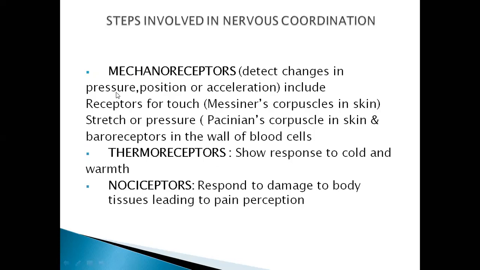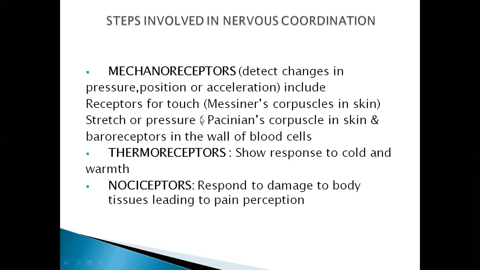The receptor for touch can be felt through the pressure, position, or acceleration. Meissner's corpuscles in the skin are responsible to detect touch stimuli.